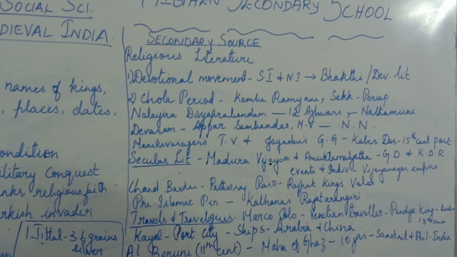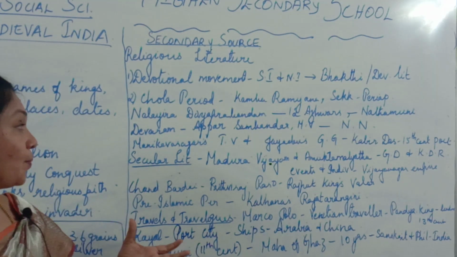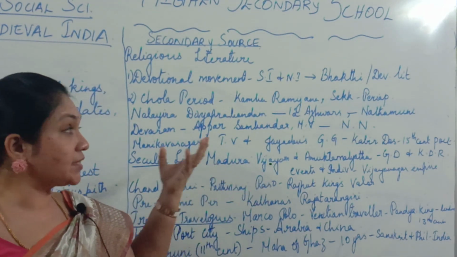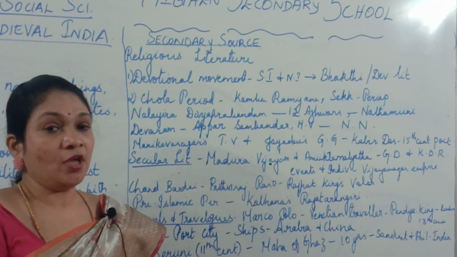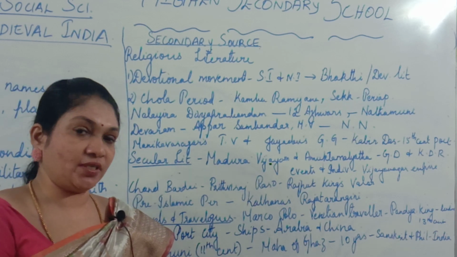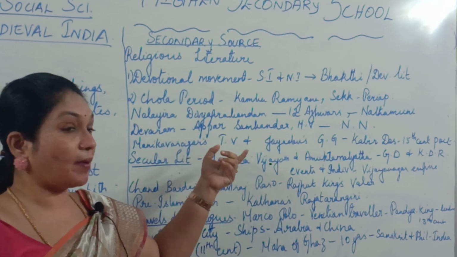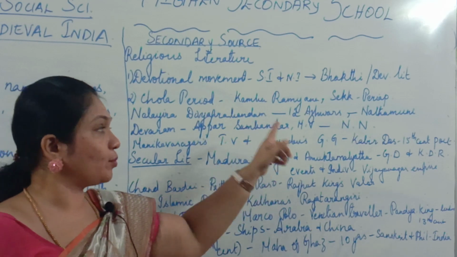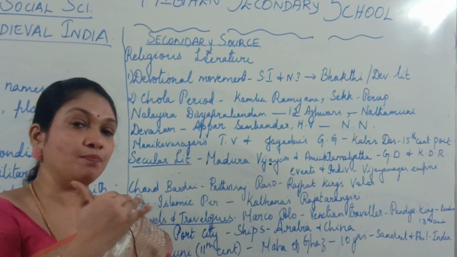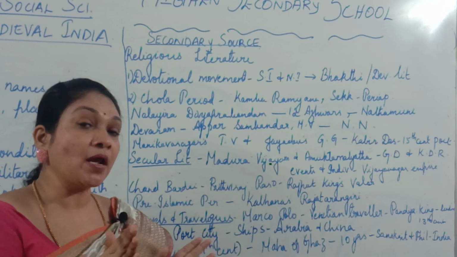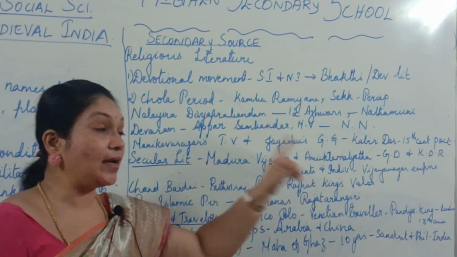You must know the difference between composed and compiled. Composed means written, and compiled means they have taken all this and put it together as a book. So one person or a few people have written it, and a few people have put it together as a book. This Nalayira Divya Prabandham was composed by 12 Alvars, and all their writings were collected and put as a single book by Nathamuni. So composed by 12 Alvars and compiled by Nathamuni.